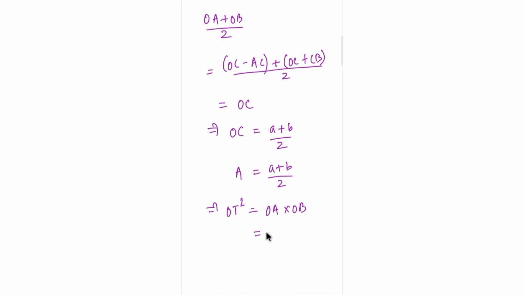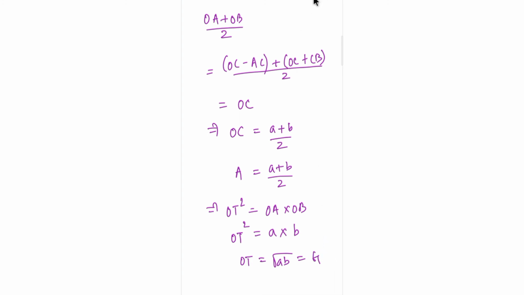And what is A? OA, it's A. And what is OB? It's B. So OT square is equal to A into B. So OT is equal to root AB, which is nothing but G, right? So A and B are two numbers. So root AB will always be equal to the geometric mean of them. So OT is equal to the geometric mean.